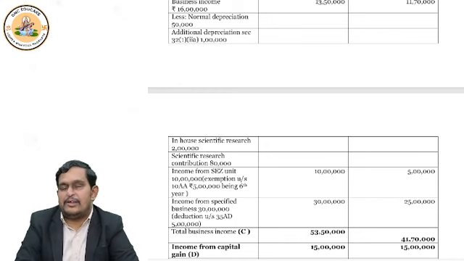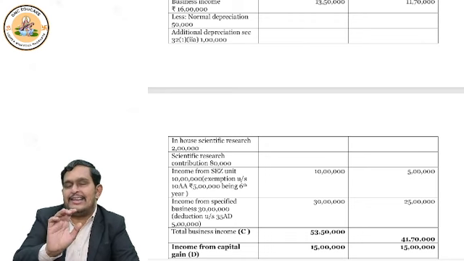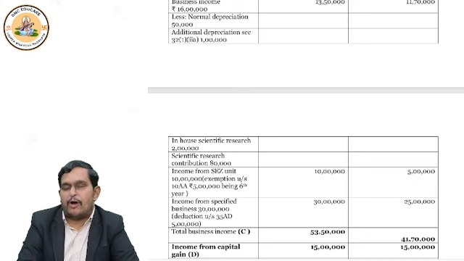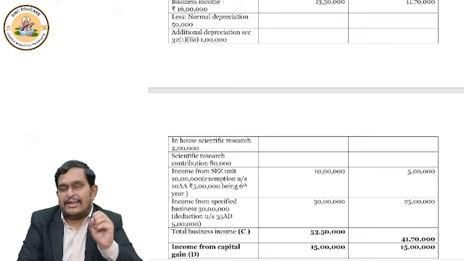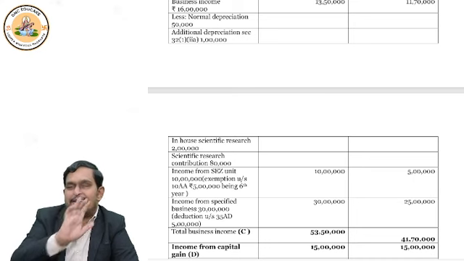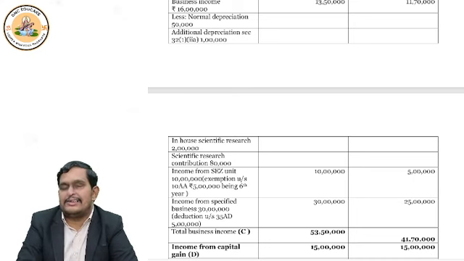Okay. Same way you come to section 35AD. Your business income is 30 lakhs. Your deduction under 35AD is 5 lakhs. But the default tax regime doesn't allow this 35AD deduction. So the entire 30 lakhs is taxable. Whereas the optional tax regime allows this 5 lakhs deduction. So that's why under the optional tax regime, 35AD deduction can be claimed. So 30 lakhs minus 5 lakhs, so 25 lakhs is taxable. Under which regime? Optional tax regime.